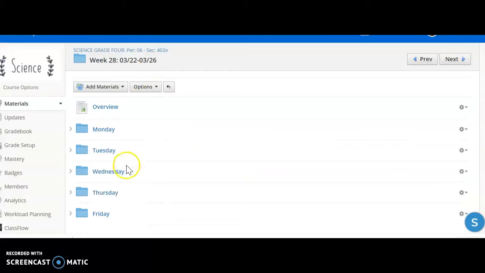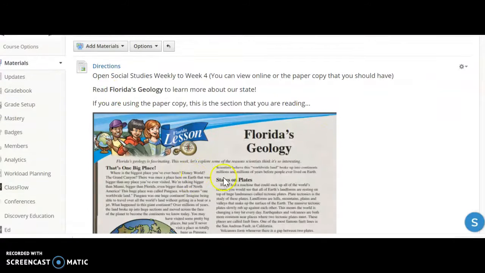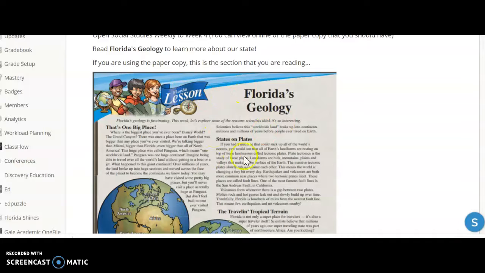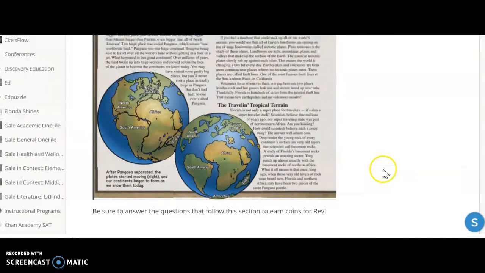And again, I know that those directions for each day are broken down into those folders here. And the screenshot that I've included here is that if you're reading the paper copy, which you guys do have, you should have Social Studies Weekly up to week 8 in that folder you picked up at the beginning of the school year. So just screenshots of each section if you're reading the paper copy, and just a reminder to go back and earn coins for Rev.